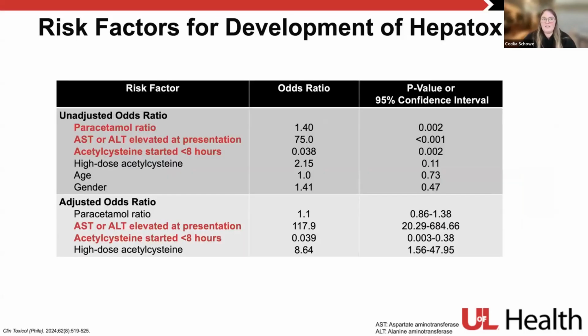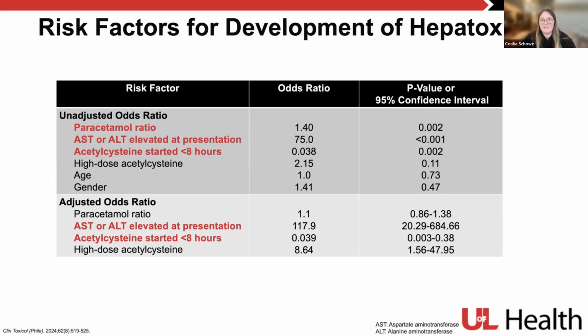Again, they looked at logistic regression, looking at risk factors for the development of hepatotoxicity. And what they found is that with paracetamol ratio and AST/ALT elevation at presentation, these patients are more likely to go on and develop hepatotoxicity, whereas patients who had acetylcysteine started less than 8 hours since ingestion were less likely to develop hepatotoxicity.